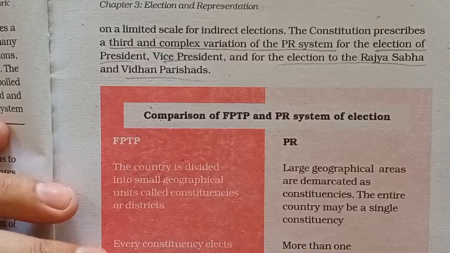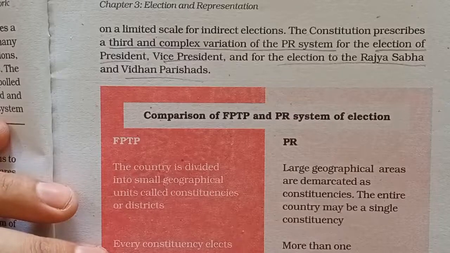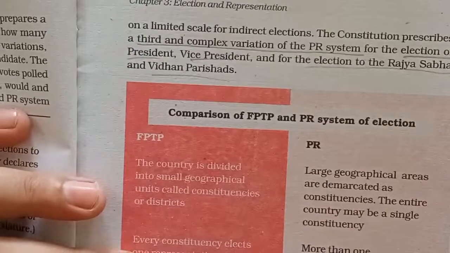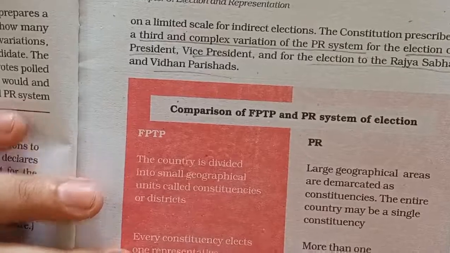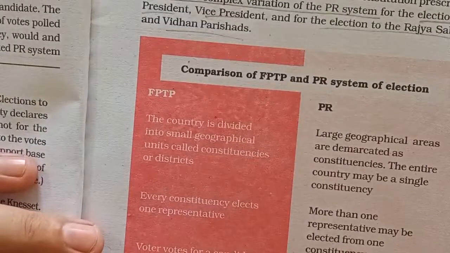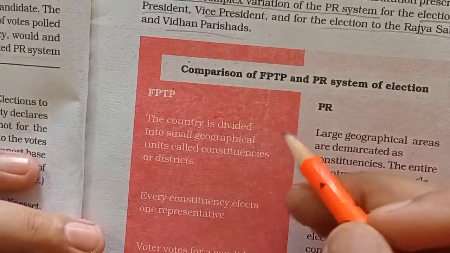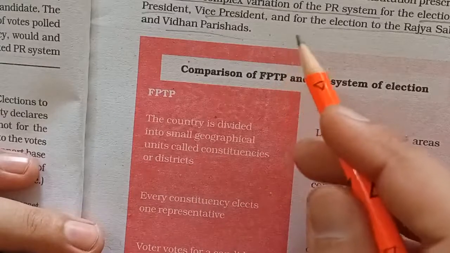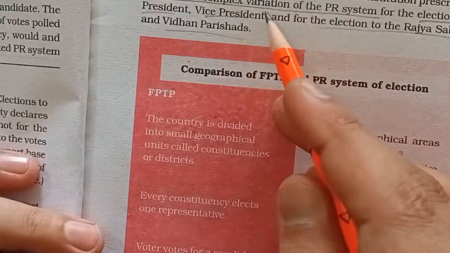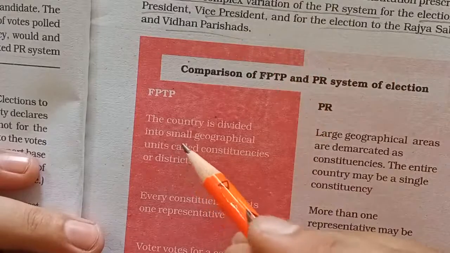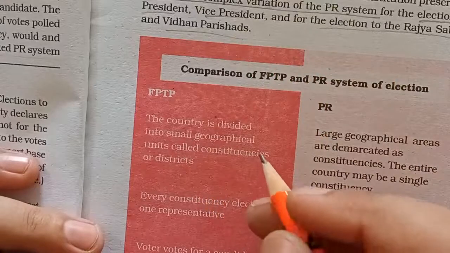Because in the legislative assemblies or in the Lok Sabha general elections, we are using the first past the post system, which is a simple system. Although some process has to be understood by you to know the exact meaning and purpose of first past the post system. But if you are talking about the PR system, this is also valid in India, but this is a modified complex variation of PR system which has been adopted by the constitution in India.